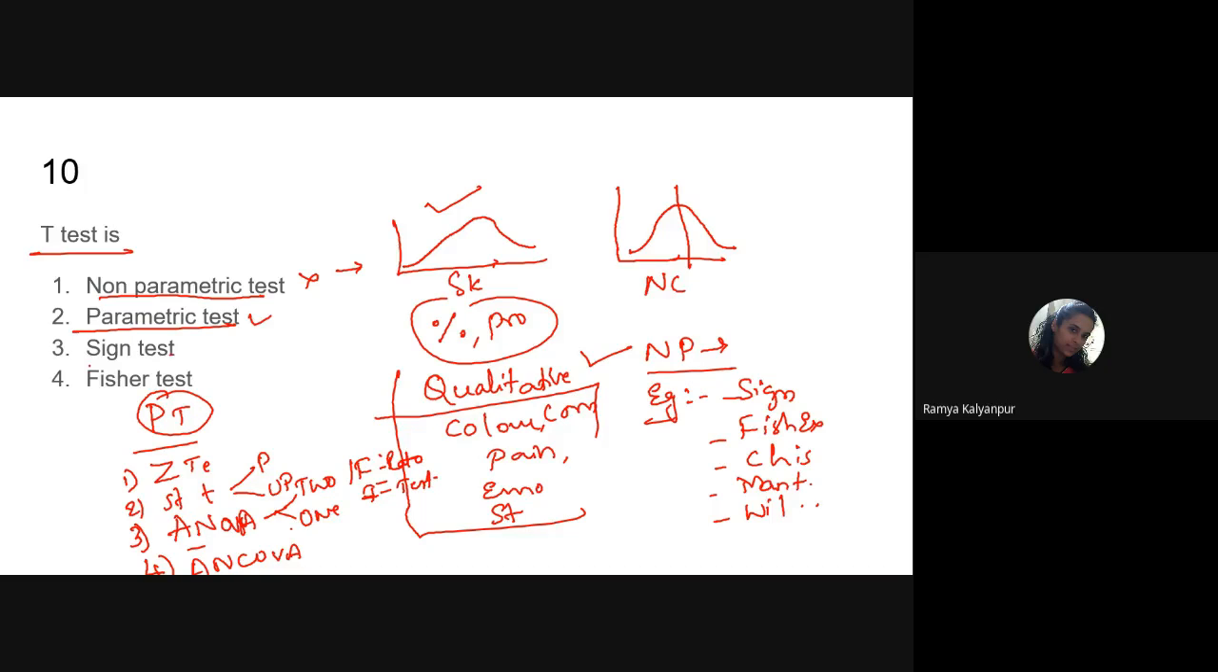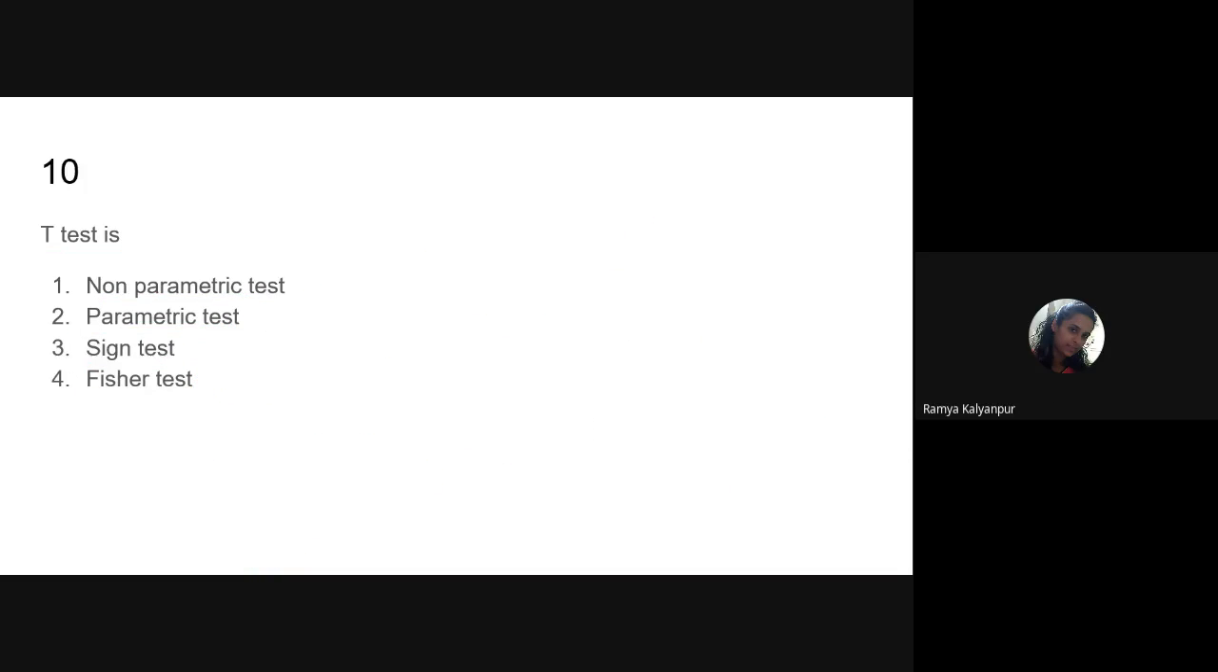The third option is an example of a non-parametric test, so this is wrong. And the Fisher test is also an example of a non-parametric test. What is the Fisher test? It is a variant or modification of the chi-square test only. If the sample size is less than 30, then we use the Fisher test. If the sample size is more than 30, then we make use of the chi-square test. These two are examples of non-parametric tests. I hope the concepts are clear.